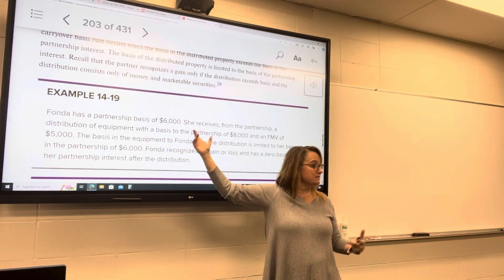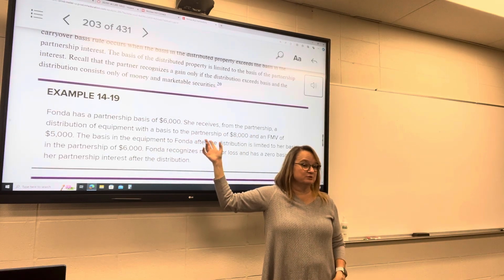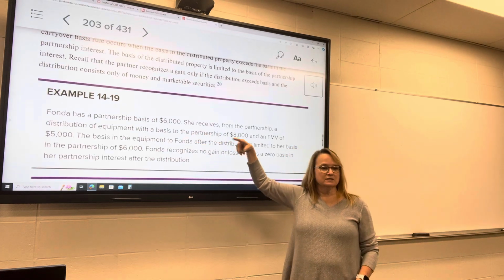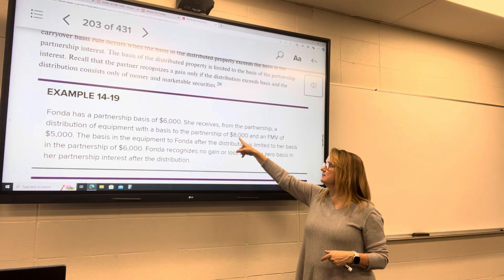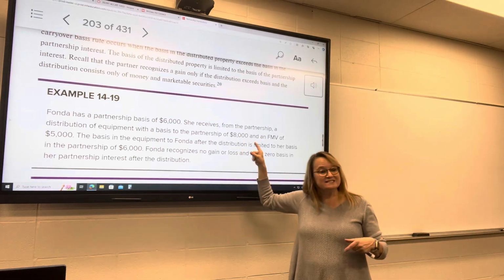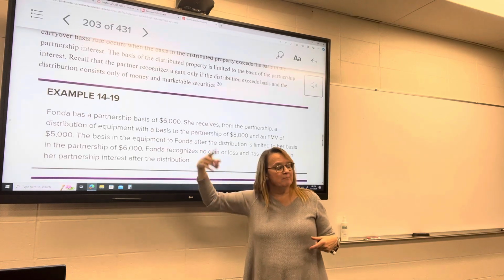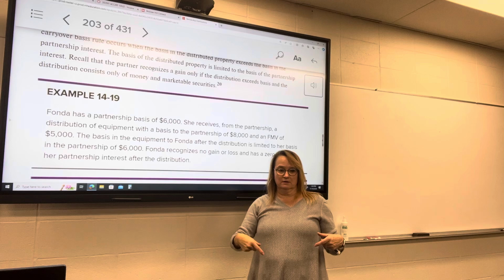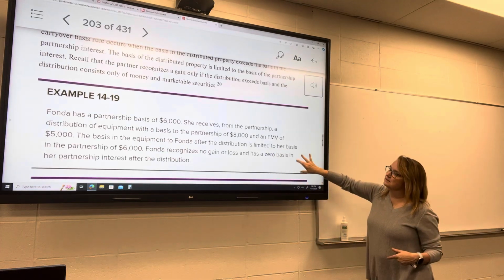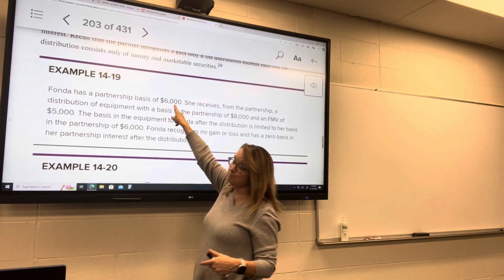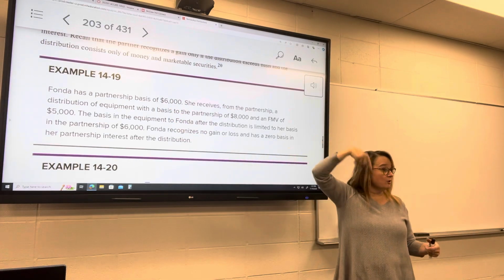Ordinarily, if she had basis, it would be the carryover basis of $8,000, but she doesn't have basis in the partnership. So the difference is going to adjust the basis of the property, so that when she sells that, she's going to pay more of a gain than she would have. So her basis now is going to be limited to what her basis in the partnership is.